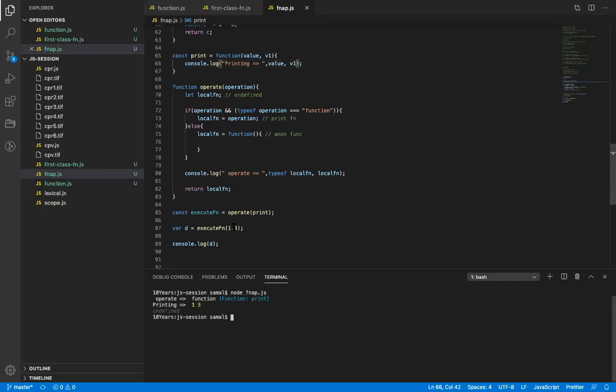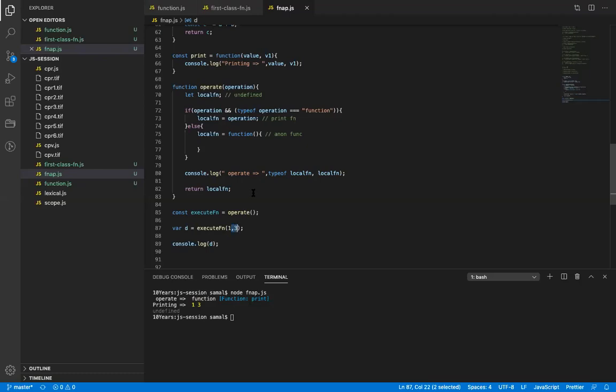Sir, at line number 85 will an empty function be returned? If I don't pass anything, then yes, this function will be returned as an empty function. The reference to this function will be returned. If it is a function, I can call it. In JavaScript, there is no strict type that you have to pass or define for parameters.